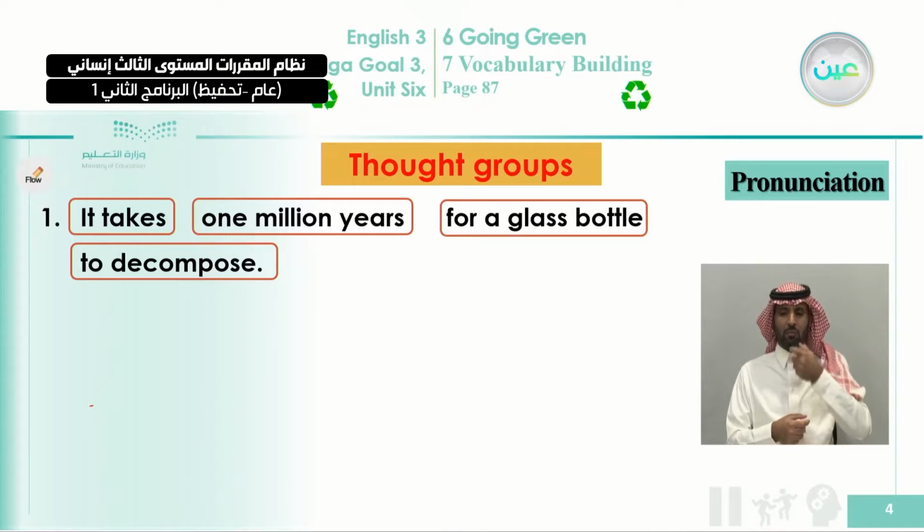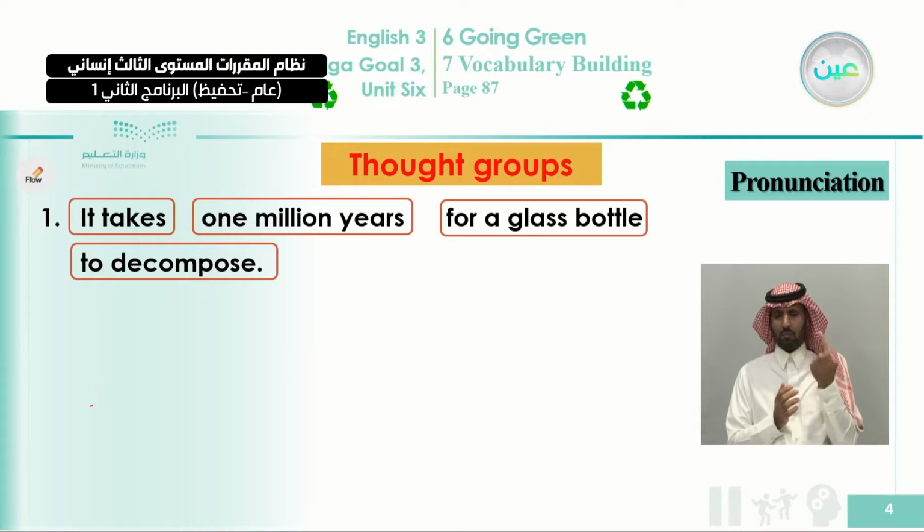And the last thought group is to decompose. So now you will listen to this and the other 3 sentences and how they are divided and how the reader stops at the end of each thought group. Let's listen now and read with him, and please repeat after him, because he will give you some time to repeat.